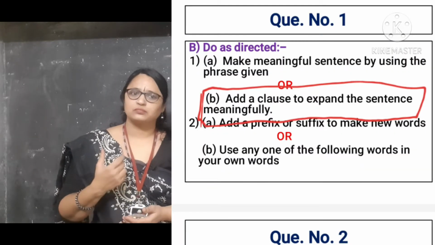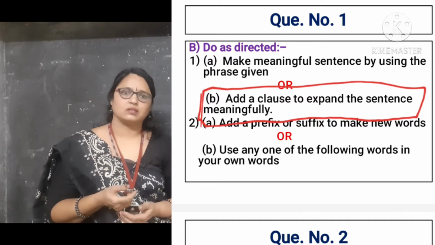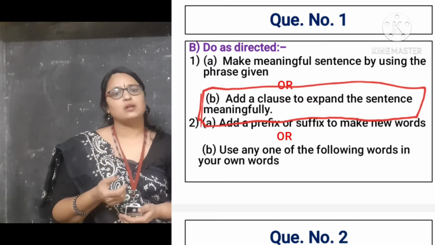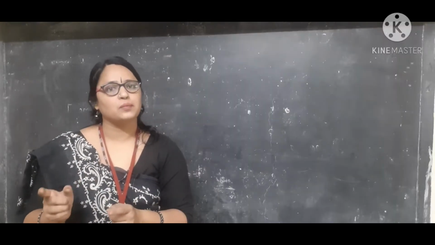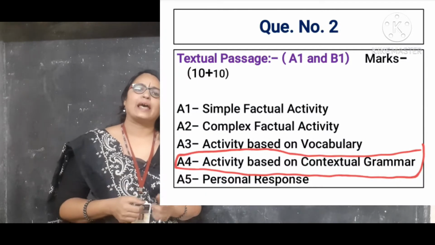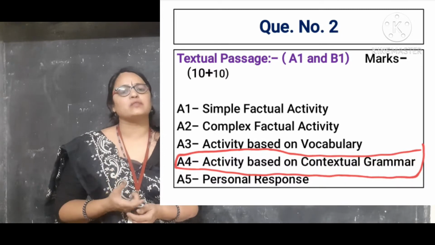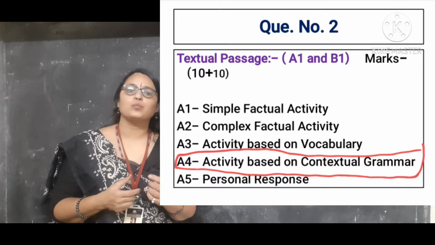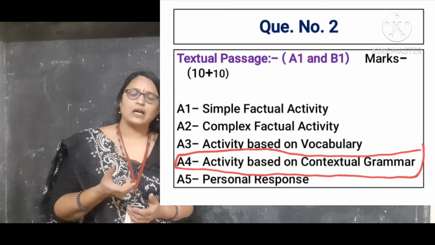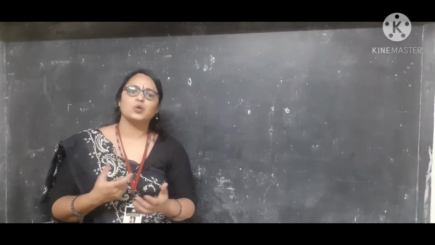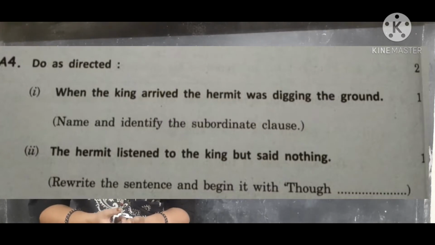At first, in question number one, you have to add a subordinate clause to the given main clause, and in the textual activity there will be some questions related to grammar, in which part there will be questions to identify the main clause and subordinate clause.